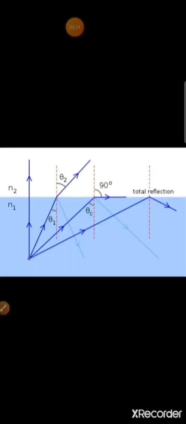So all these diagrams, all these rays, incident rays, refracted rays, reflected rays, we can show in one diagram also, like this. So N1 is the denser medium, N2 is the rarer medium. And as angle of incidence increases, angle of refraction also increases. At angle of incidence equal to critical angle, angle of refraction is 90 degrees, and beyond that angle, total internal reflection will take place.